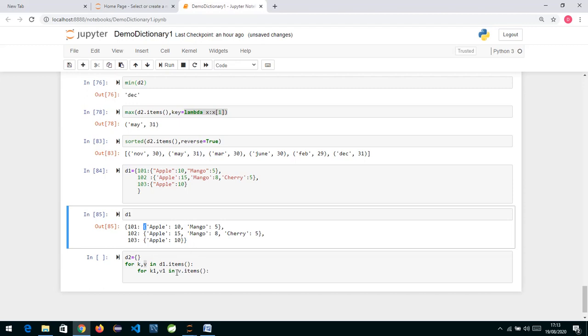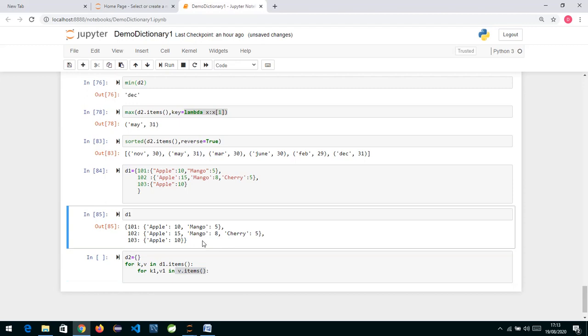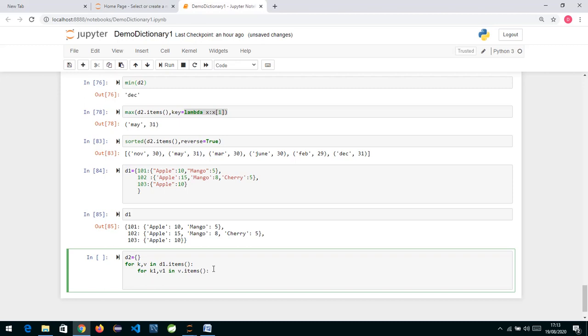Now, from that apple and mango, V.items(), what am I doing here? I don't know the contents in advance, because it's apple and mango now, but it could be chiku, papaya, grapes, anything. So the value we have received in V, we again run a for loop on that. So V.items(), and K1 will go in the key, apple, and V1, the quantity, will go over here.